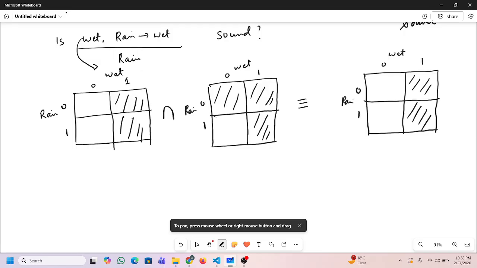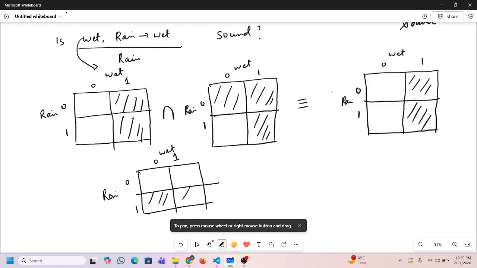Now, to know that this is sound, I need to show that the compact diagram of the conclusion should be a superset of this, that is, this should be a subset of that. If I draw the diagram for rain, the conclusion, with rain 0 1 and wet 0 1, it will be this part.